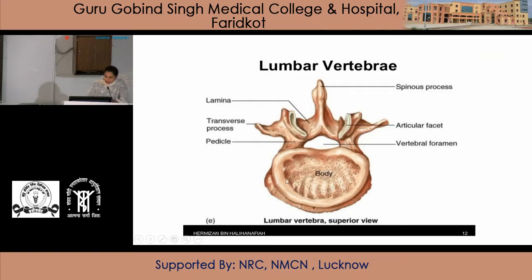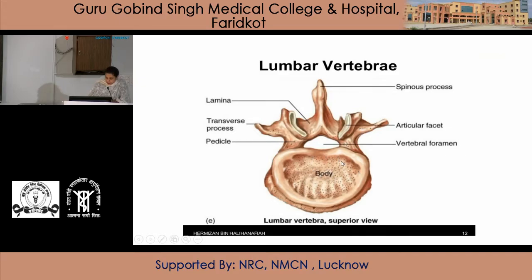The transverse diameter of the body is more than the anterior posterior diameter. The height of the body is greater anteriorly than posteriorly, and that is marked for the anterior posterior diameter of the vertebral canal. So this is the kidney shaped body of the typical lumbar vertebrae. Transverse diameter is more than the anterior posterior diameter.